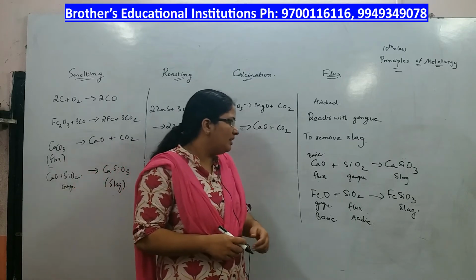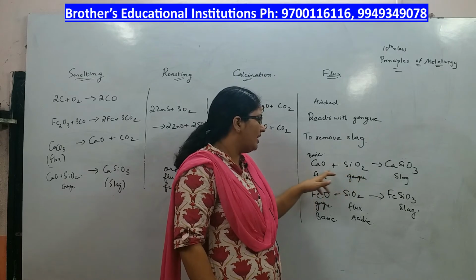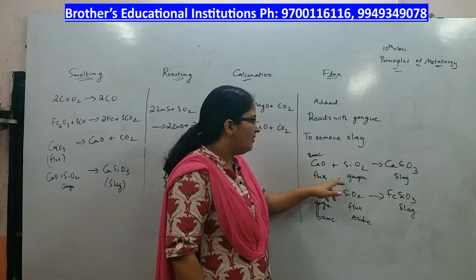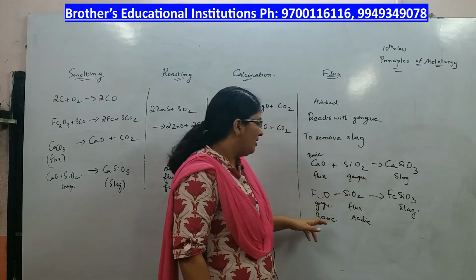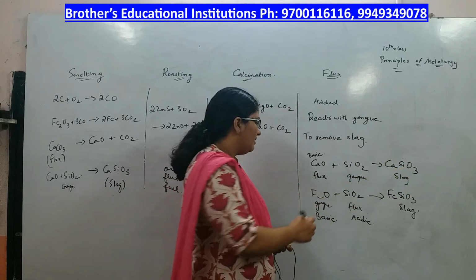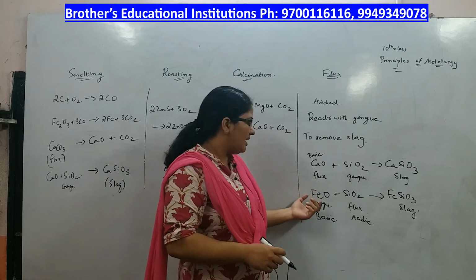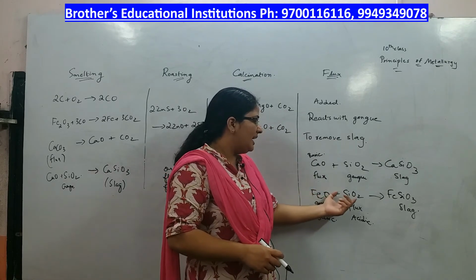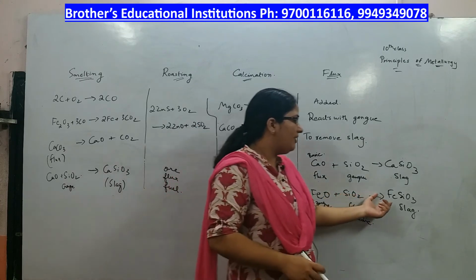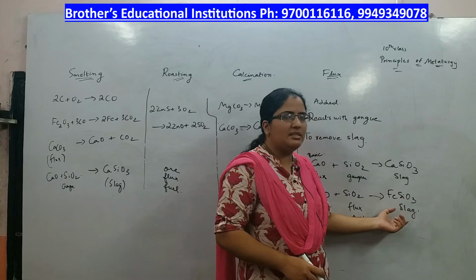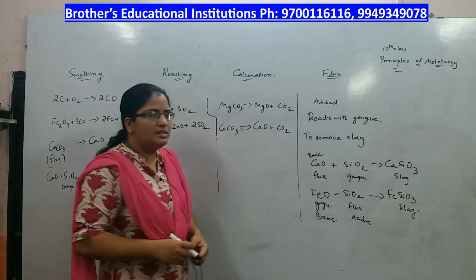For example, here SiO2 is acidic in nature, so we are adding basic flux, which comes out in the form of CaSiO3. Now if the gangue is basic like FeO, then we are adding acidic flux, that is SiO2, then we will get FeSiO3 as slag. So that is about the flux.